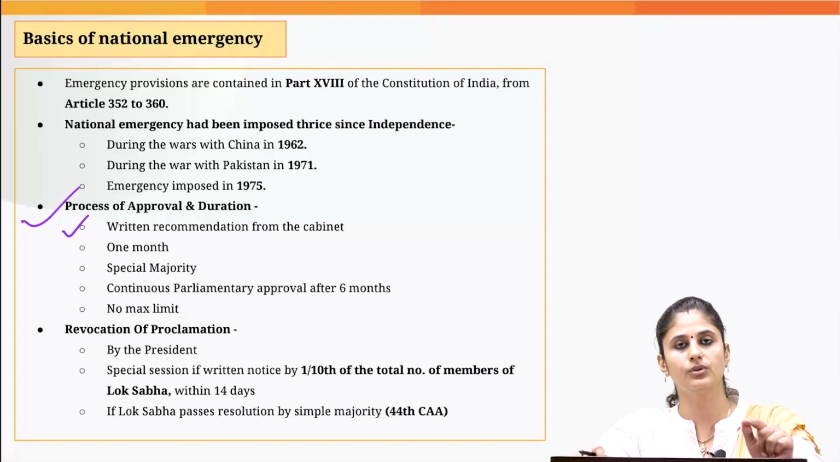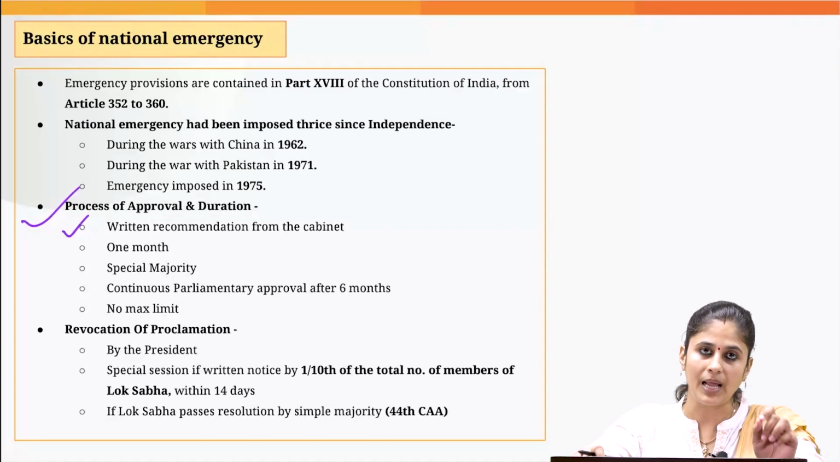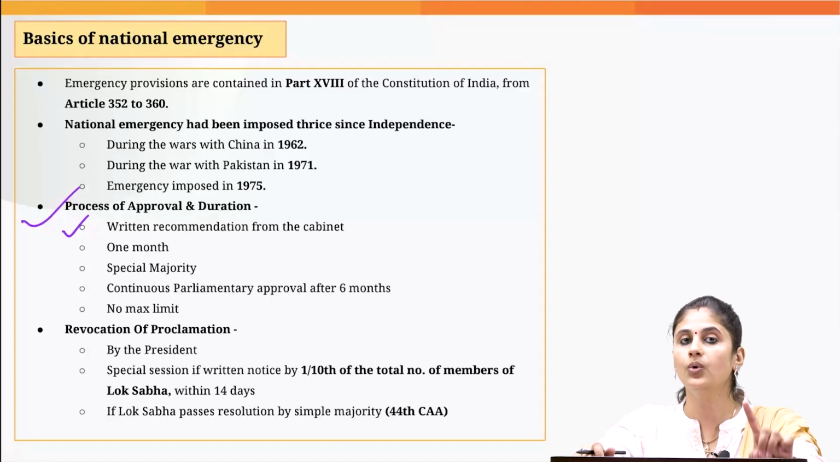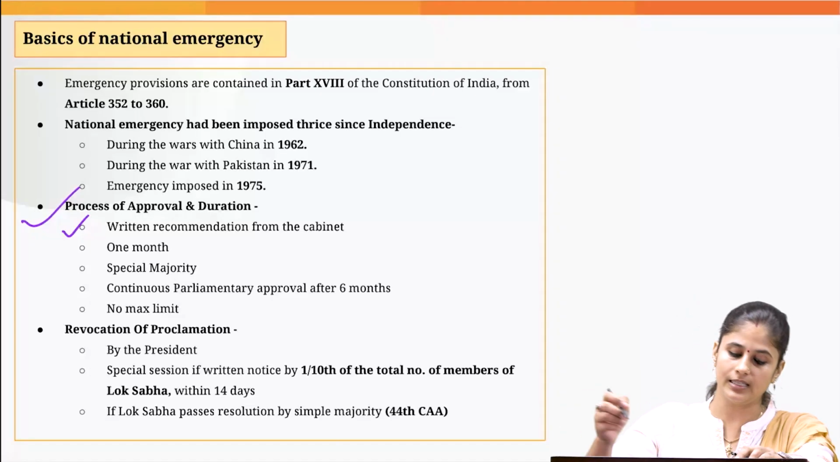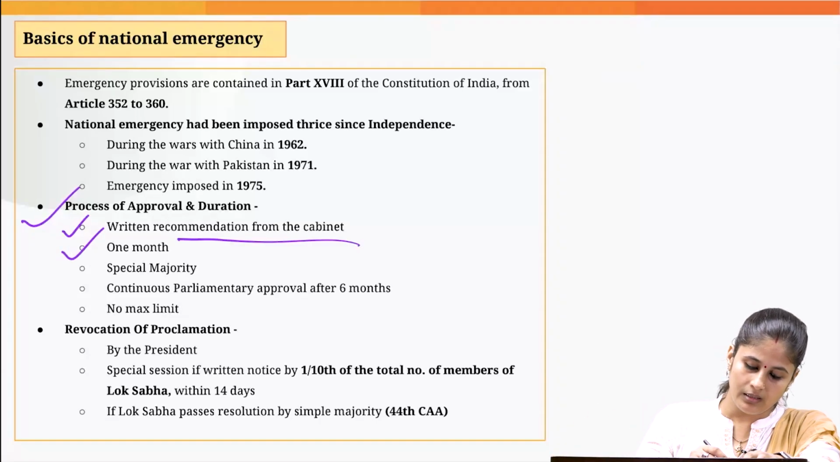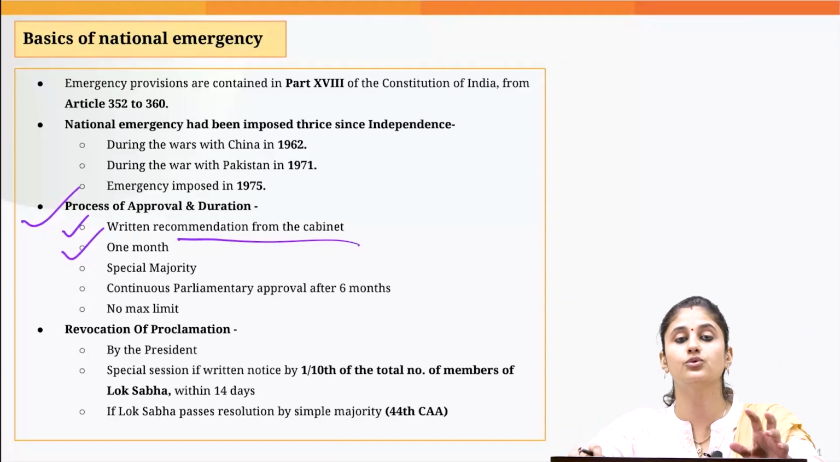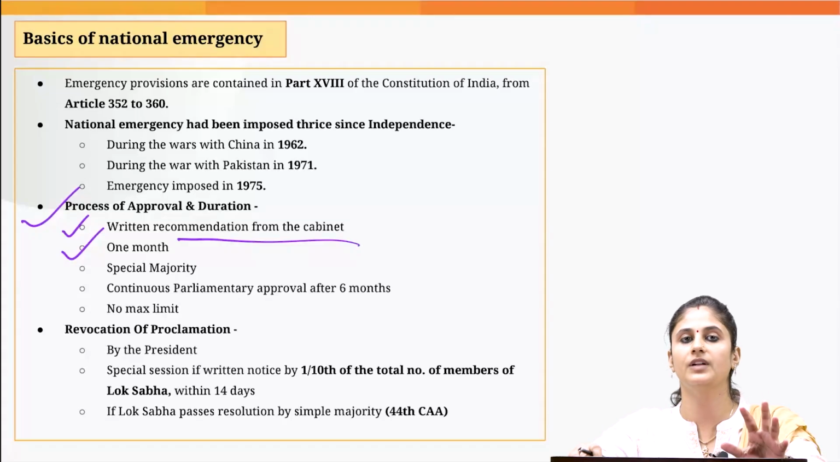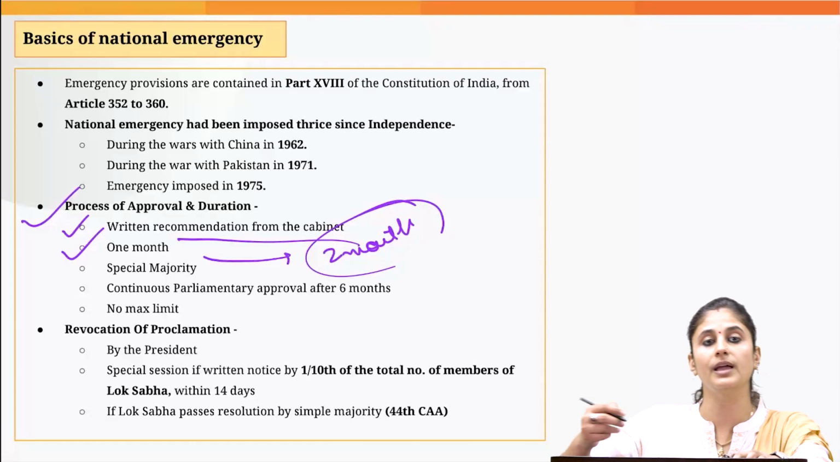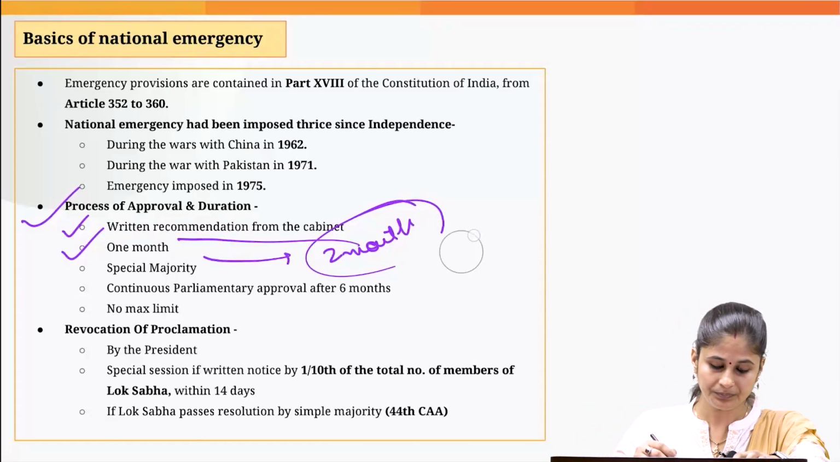Now if you read the constitution, the Prime Minister can advise the President to proclaim the national emergency, and the President can do so only when the President gets the recommendation from the cabinet in written form. Then the two houses of parliament have to approve the proclamation of national emergency within 1 month. Originally, this time period was 2 months. Again, this time period was reduced by the 44th Constitutional Amendment Act.